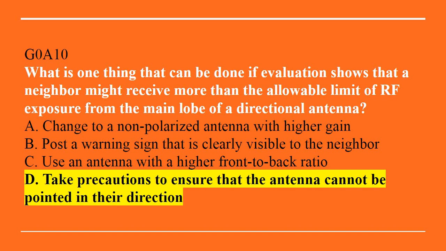G0A10. What is one thing that can be done if your evaluation shows that a neighbor might be receiving more than the allowable limit of RF exposure from the main lobe of a directional antenna? A. Change to a non-polarized antenna with higher gain. B. Post a warning sign that is clearly visible to the neighbor. C. Use an antenna with higher front-to-back ratio. Or D. Take precautions to ensure the antenna cannot be pointed in their direction. D. Take precautions to ensure that the antenna cannot be pointed in their direction is the correct answer.